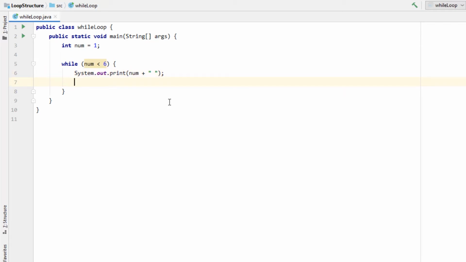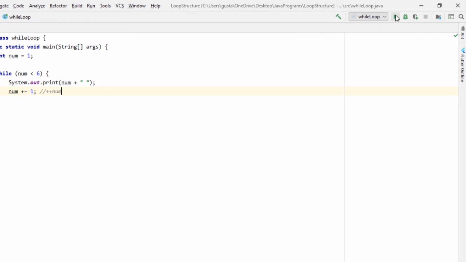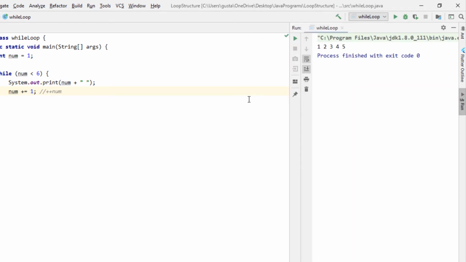Then our loop control variable alteration statement: num plus equals 1, semicolon. You can also use plus plus num. It's the same thing. Okay, let's run this program. In our output, we get the values 1, 2, 3, 4, and 5 displayed with a space between them.